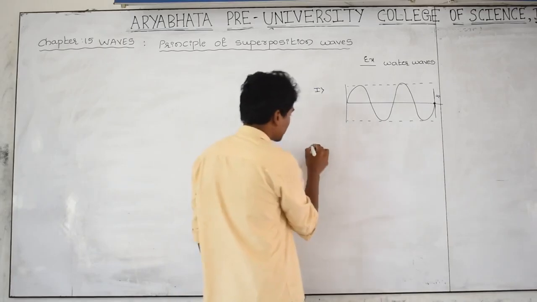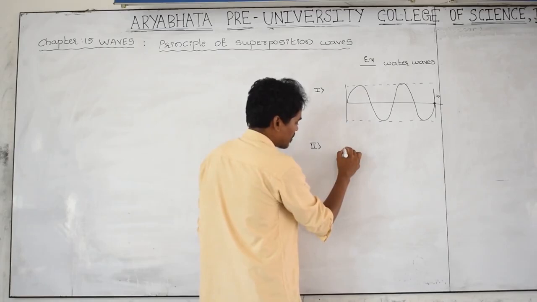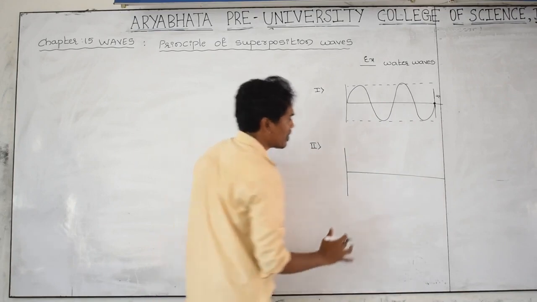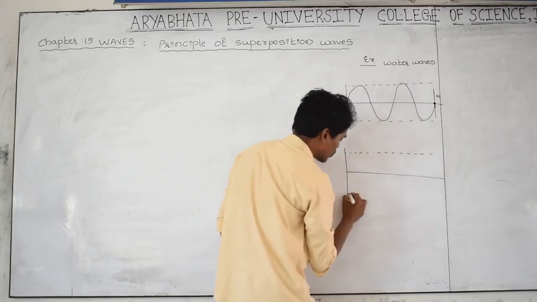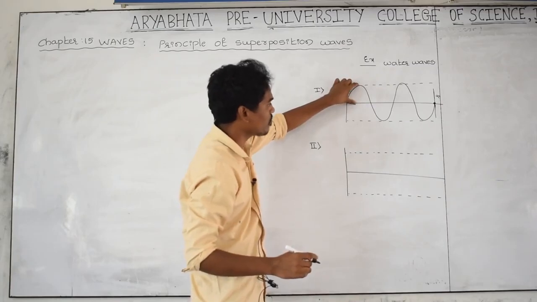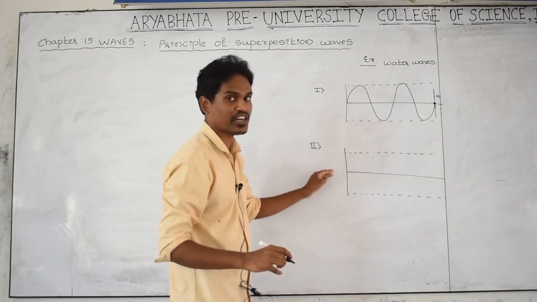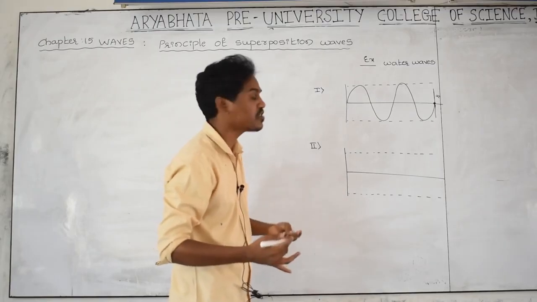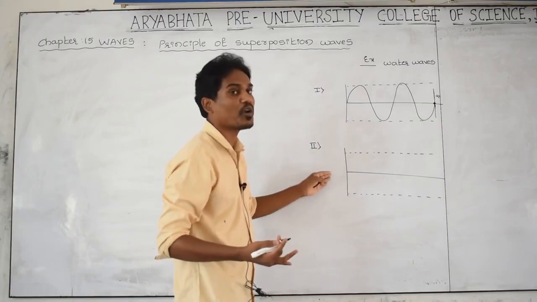And let us take another water wave. This is again the water medium, and again I am considering another water wave. This is identical to the first one, meaning the amplitude of this wave and the amplitude of the first wave are exactly the same. The frequency of the first wave and the frequency of the second wave are exactly the same. The speed of the first wave and the speed of the second wave are also the same. All the properties of these two waves are the same, so we are going to call them identical waves.